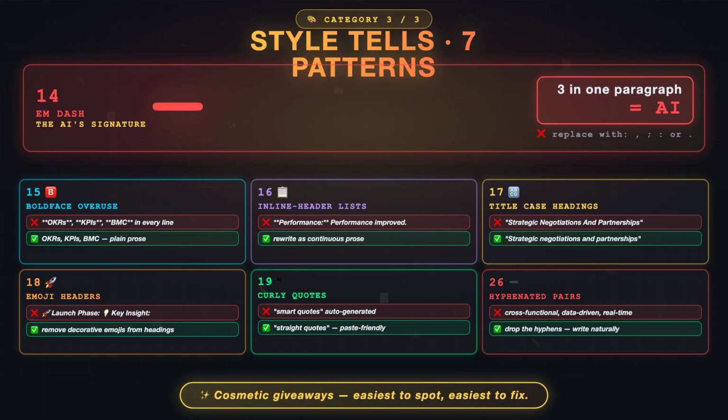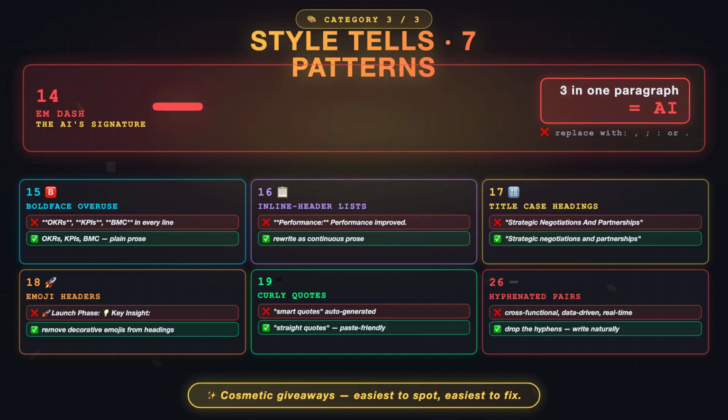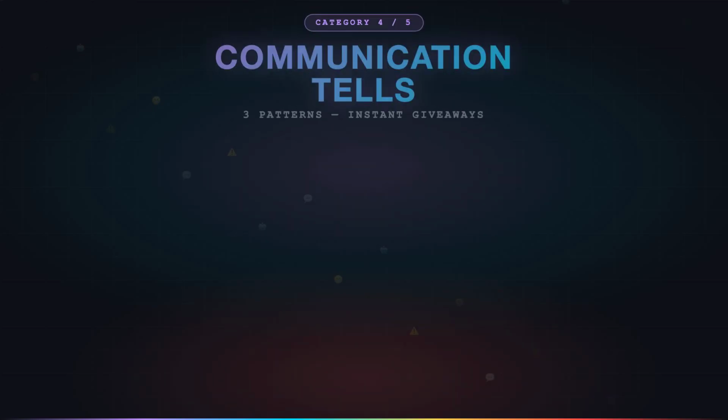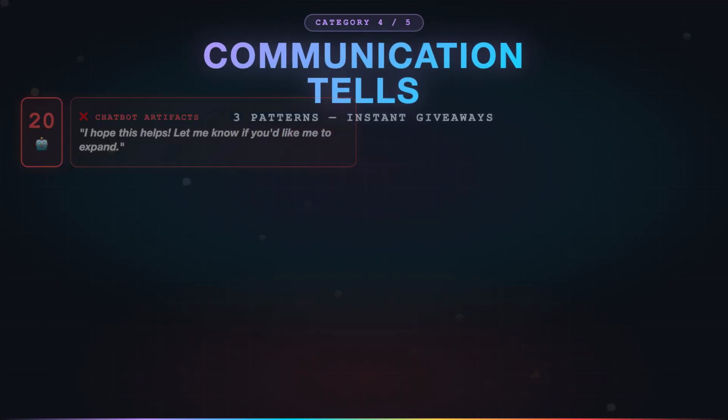And pattern 26, hyphenated word pairs. Cross-functional, data-driven, client-facing. Drop the hyphens on common combos. Category 4, communication tells. 3 patterns.